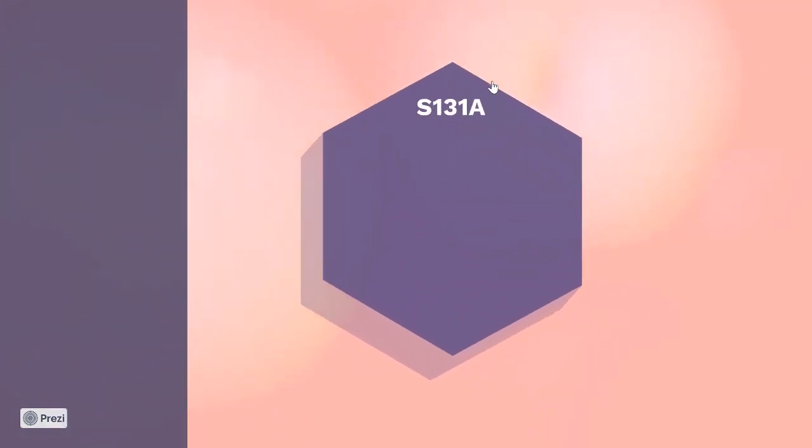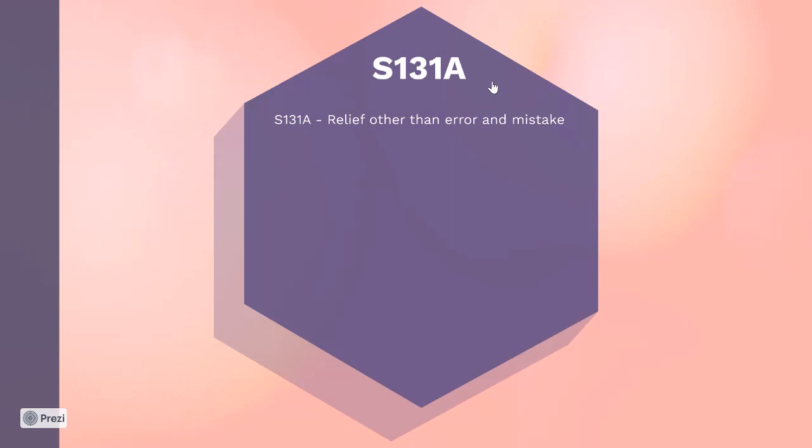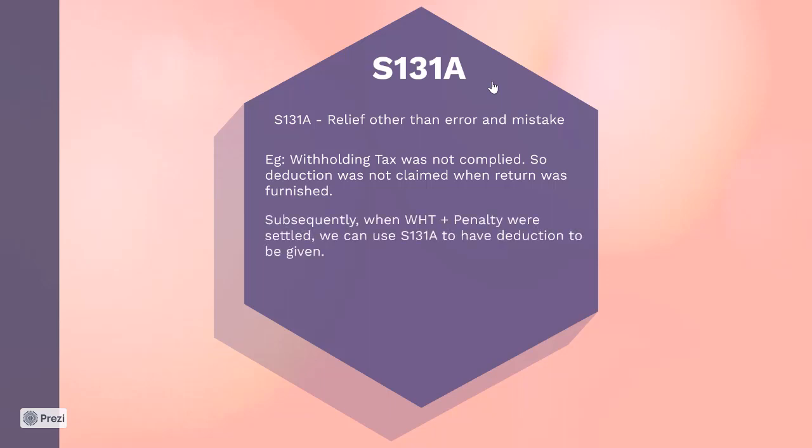What about 131A? 131A is actually a kind of relief, but it's other than error or mistake. I'll give you an example. Let's say withholding tax was not compliant. If you have not complied with withholding tax, you're not allowed to claim the deduction when your return is first furnished. So you didn't claim the deduction. Subsequently, you've settled the withholding tax as well as the penalty, and now the deduction should be claimed. But you've already submitted your tax return. So how do you claim the deduction?